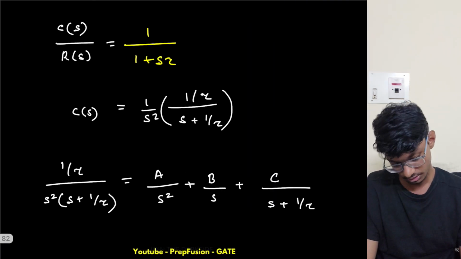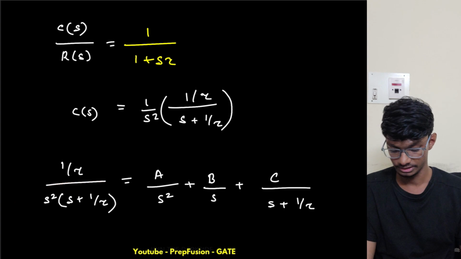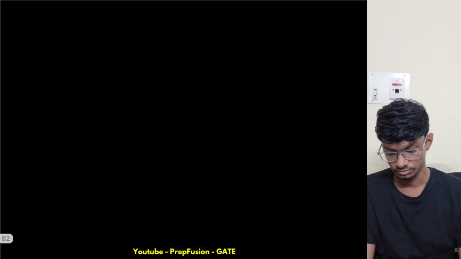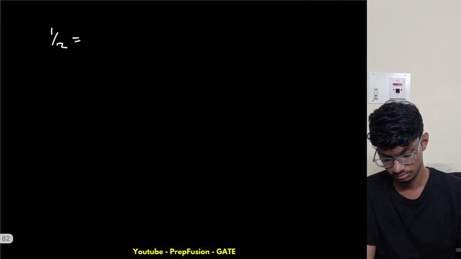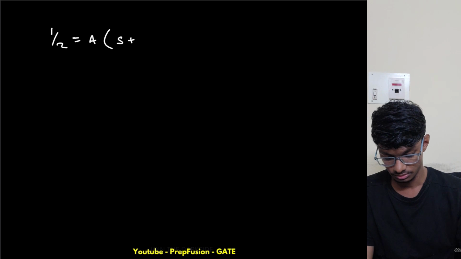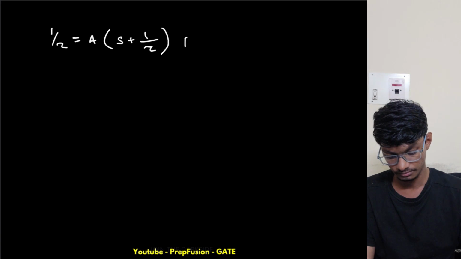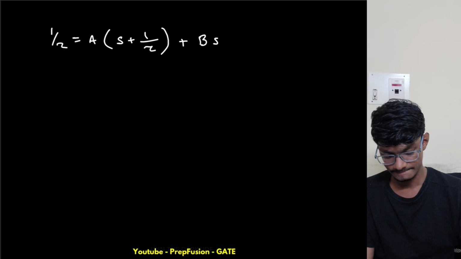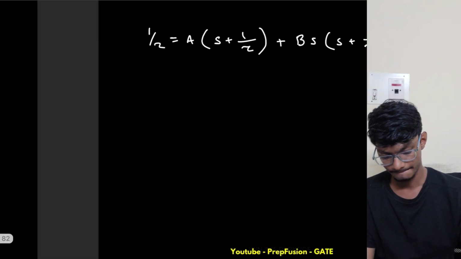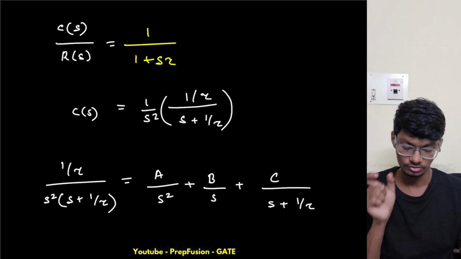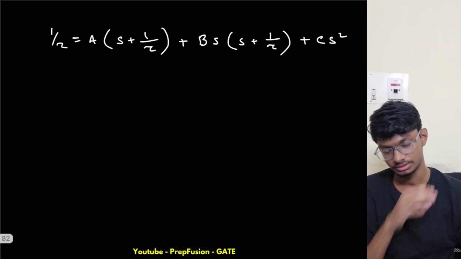So basically, if I multiply both sides by s square into s plus 1 by tau, what do I get? 1 by tau equals a into s plus 1 by tau plus b s into s plus 1 by tau plus c s square. So I hope you understand. I'm multiplying s square into s plus 1 by tau, right? So yeah, this is what I get.